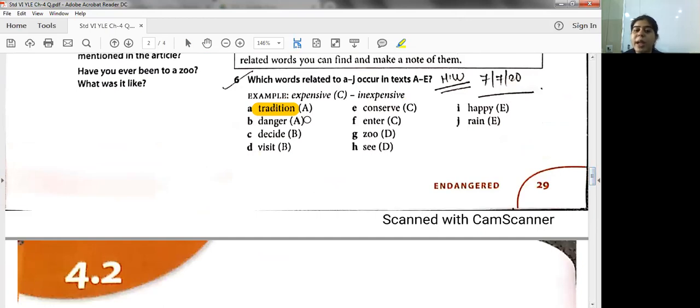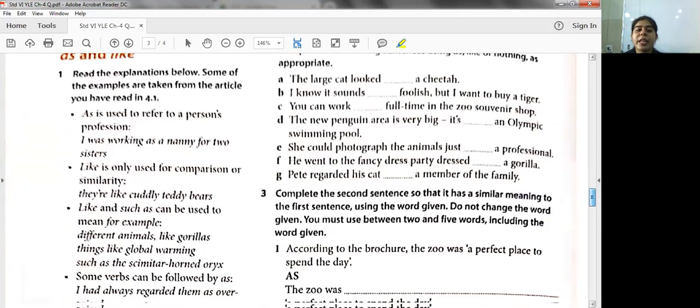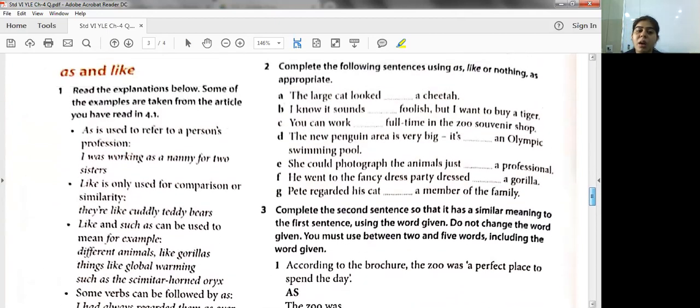In a similar way, you will find the words from these words in your text. The text is also given, so you have to go into that text, find the word, and write that word. For example, danger. Again, it is in text A, it is endangered. You have to find it. Now, turn your textbooks to page number 30.